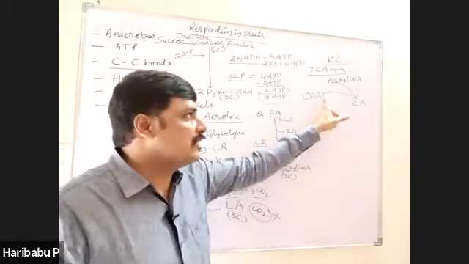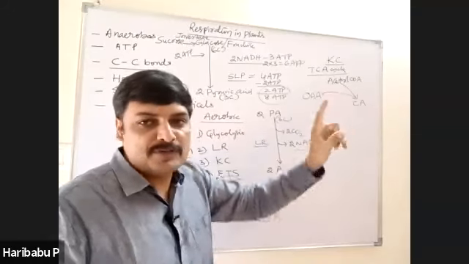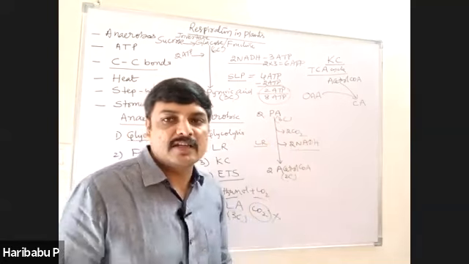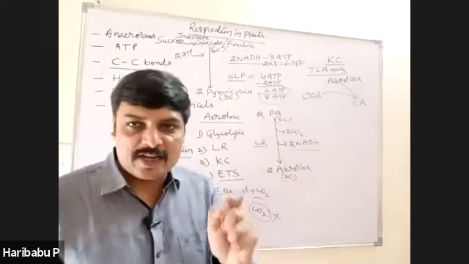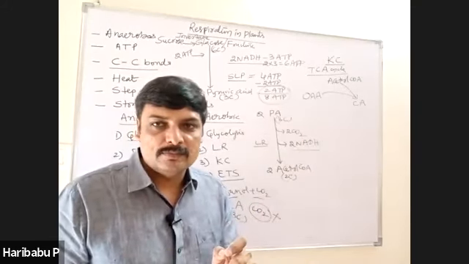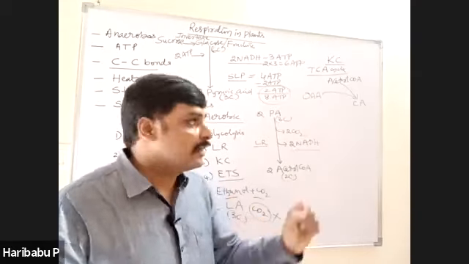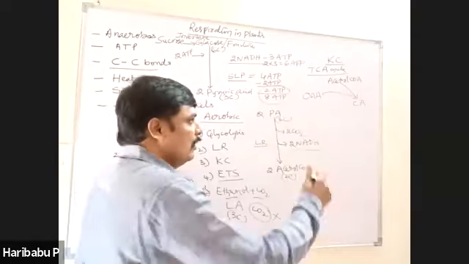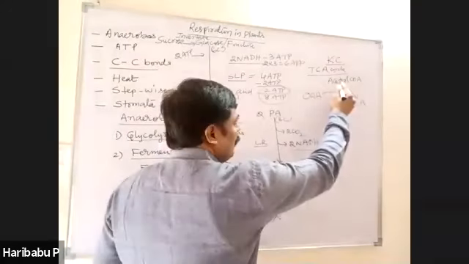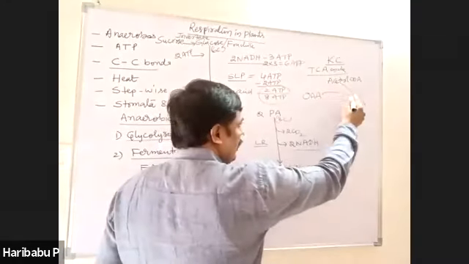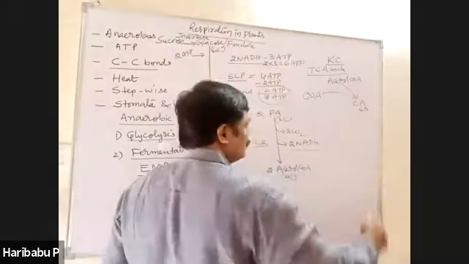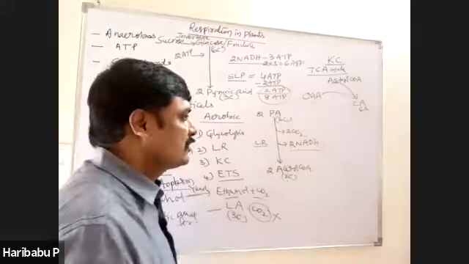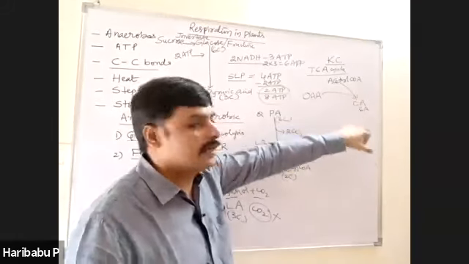Acceptor of acetyl coenzyme A in Krebs cycle is OAA, oxaloacetic acid. The starting compound of Krebs cycle, oxaloacetic acid, a 4-carbon compound. This 4-carbon compound combined with 2-carbon acetyl CoA and forms 6-carbon citric acid. 6-carbon compound called citric acid.